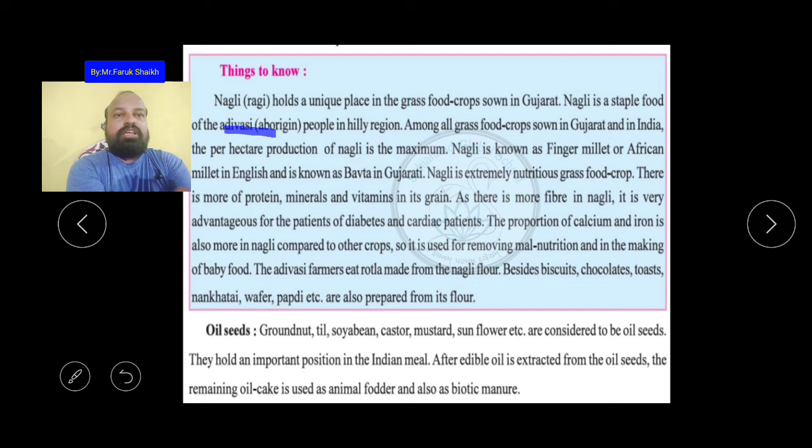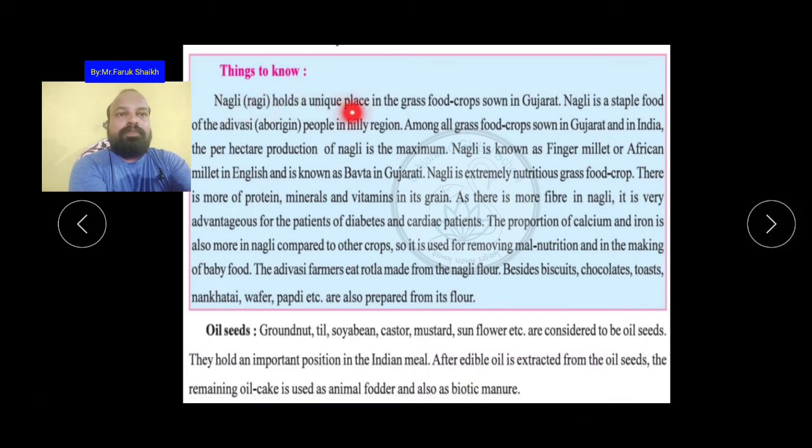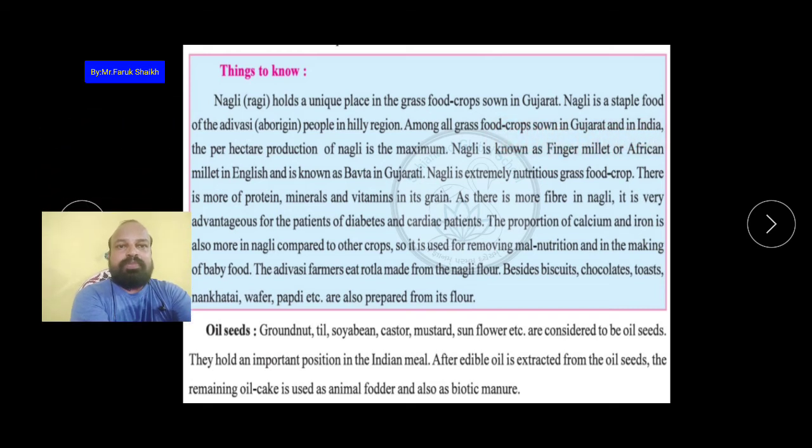Nagli or ragi holds a unique place among the grass food crops in Gujarat. Nagli is a staple food of Adivasi or aboriginal people in the hilly region. Among all grass food crops sown in Gujarat and in India, the per hectare production of nagli is the maximum.